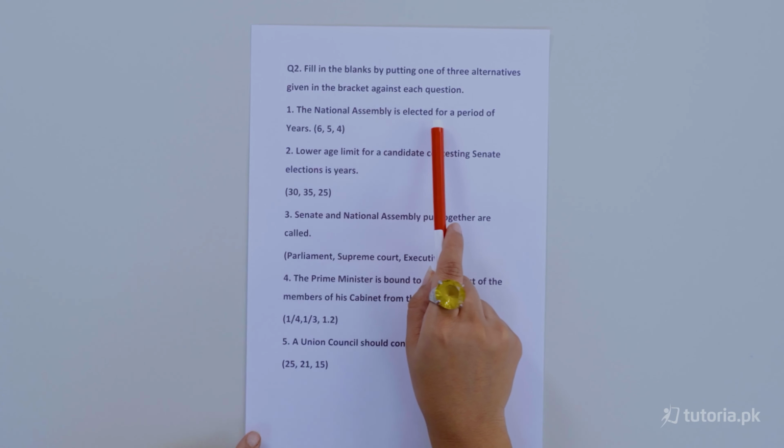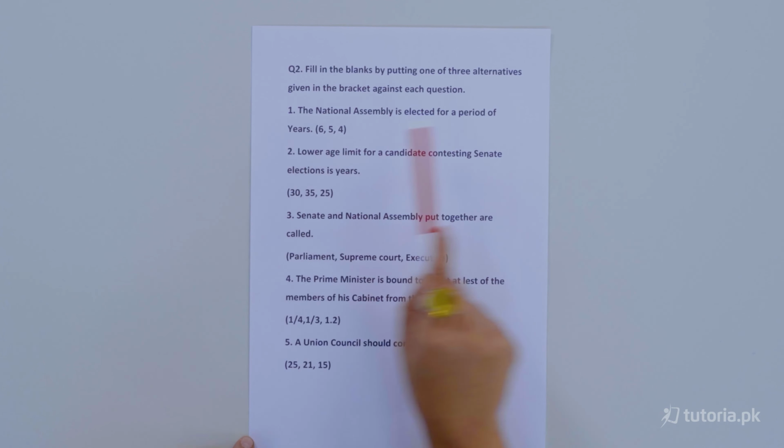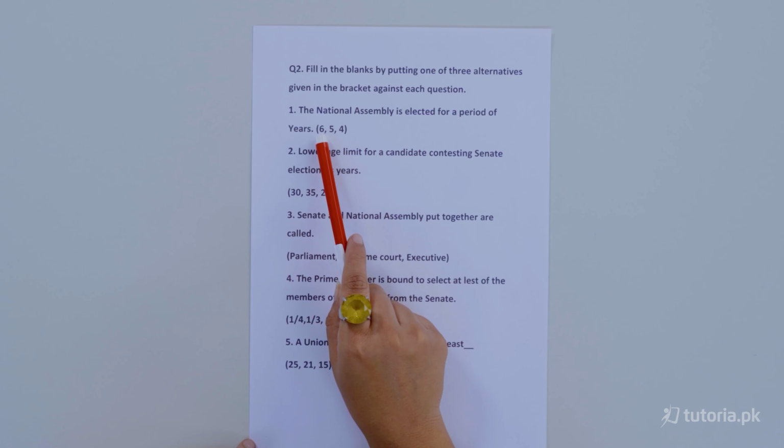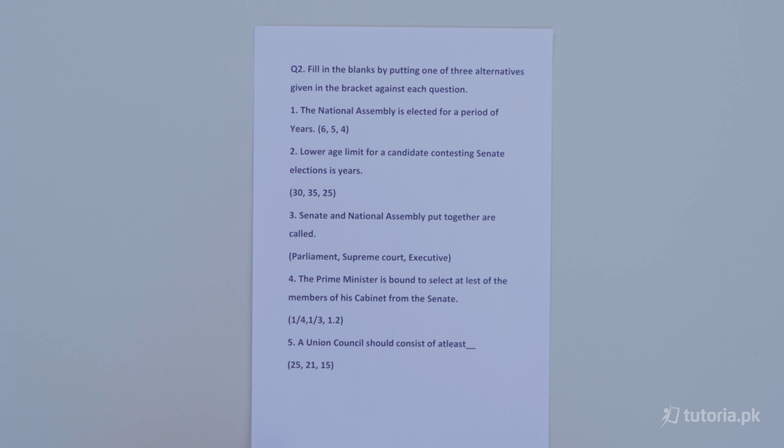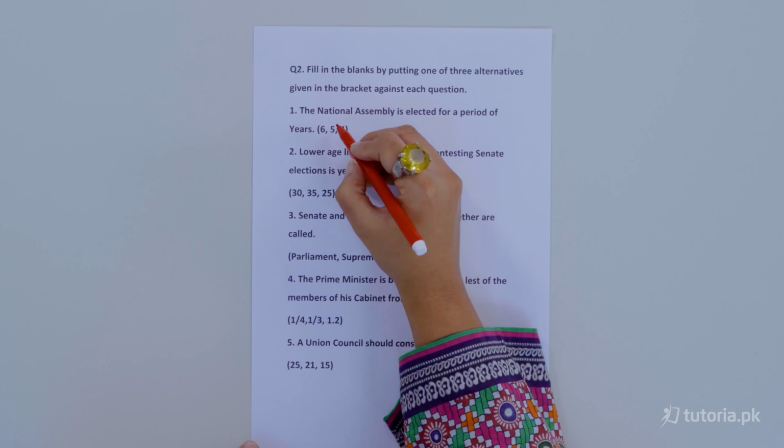स्टूडेंट्स अब हम चलते हैं choose the correct answer की तरफ। तो देखते हैं कि फर्स्ट आपके ऑप्शंस क्या हैं। Number 1. The National Assembly is elected for a period of dash years. 6, 5, 4. So the correct answer is 5.